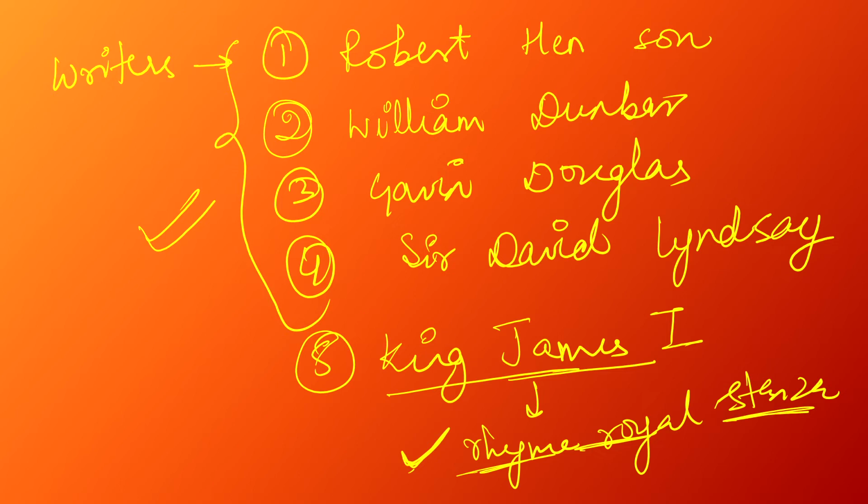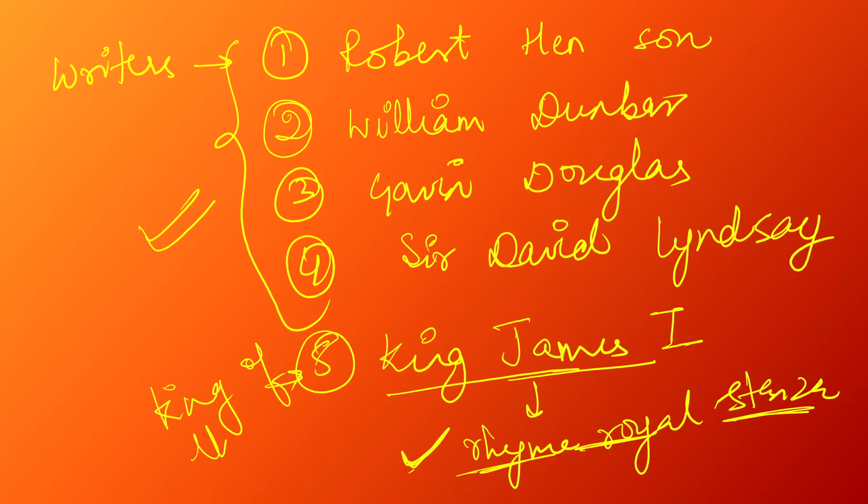There it was actually the Chaucerian stanza which King James I used to write. But later it was considered a rhyme royal stanza because it was a royal person who was using it. So in the beginning it was called the Chaucerian stanza, but later it was given the name rhyme royal stanza just because a royal person was using it. King James I was the king.